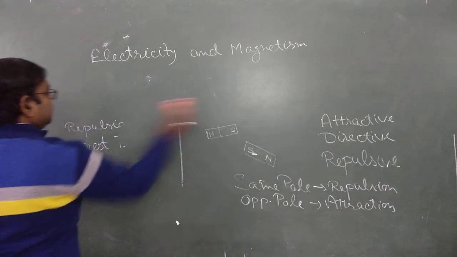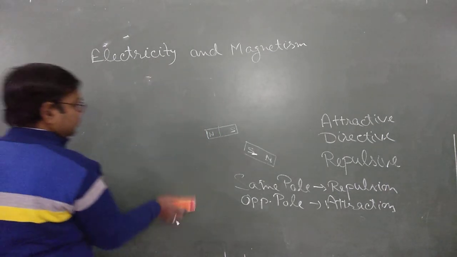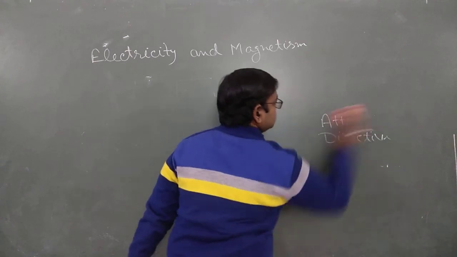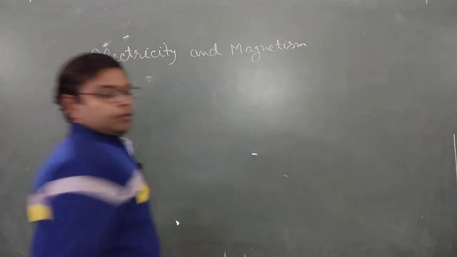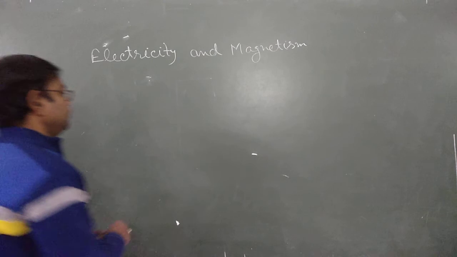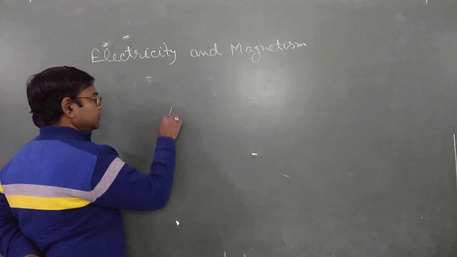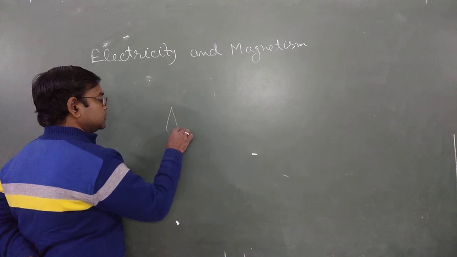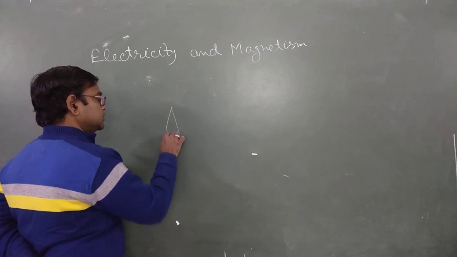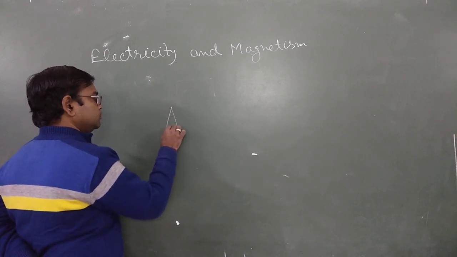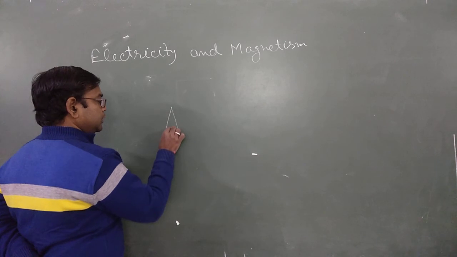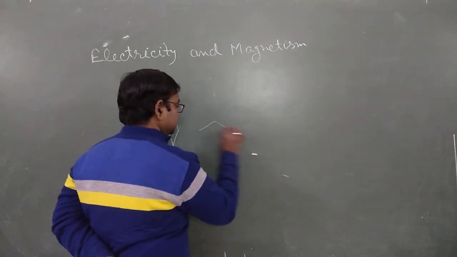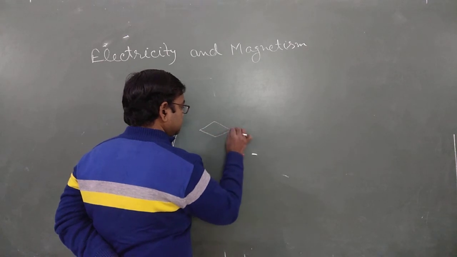What is a magnetic compass? A magnetic compass is a device in which there is a magnetic needle inside a box, and this needle is free to move in any direction.